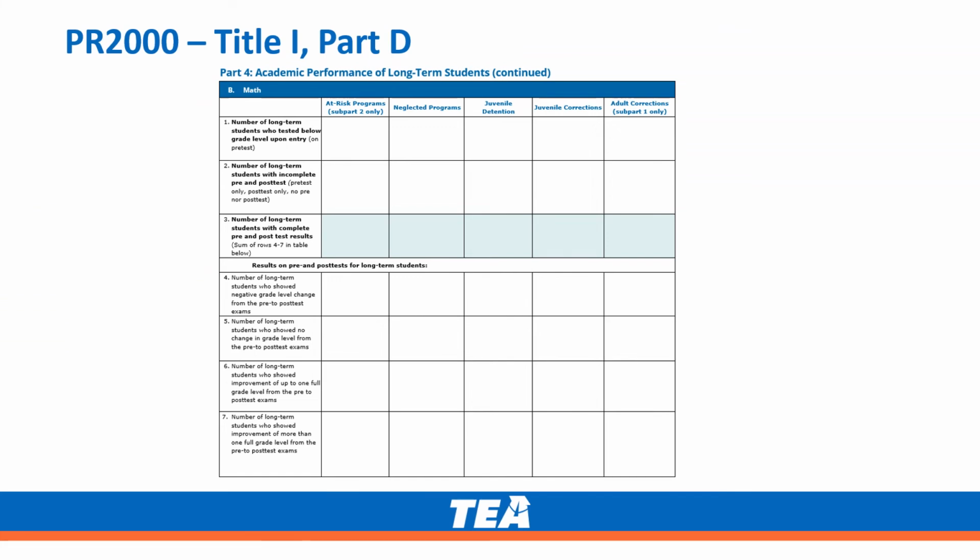Section B is collecting the same information on academic performance of long-term students, but in math. Students who tested below, students with incomplete data, students who had negative grade change, students who show no change in grade level, students who show improvement up to 1 grade level, students who show improvement more than 1 grade level. Similar to Section A in this part, question 3 will automatically add the data in lines 4 through 7.